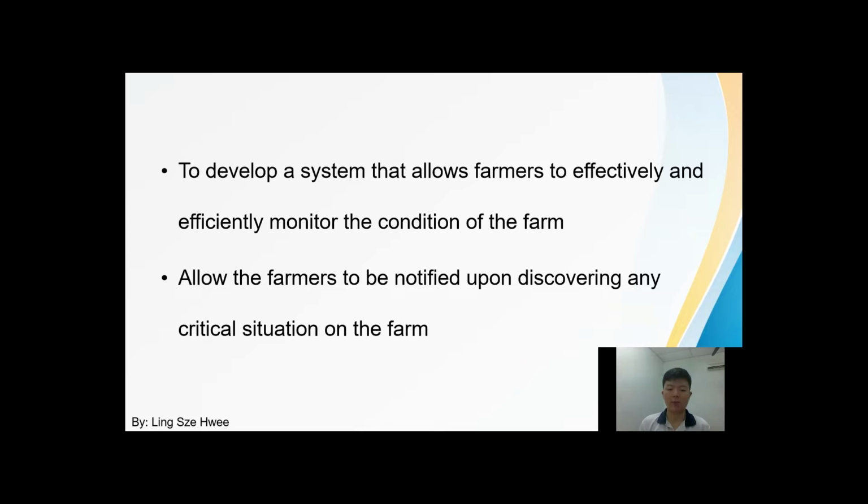Next is to allow the farmers to be notified upon discovering any critical situation on the farm. For example, if the humidity level has exceeded the threshold, such as the humidity level discovered in this period of time has exceeded 40%, let's say, then the farmers will be notified.